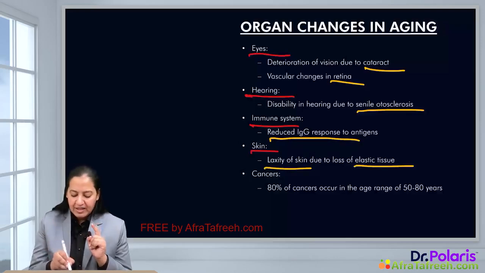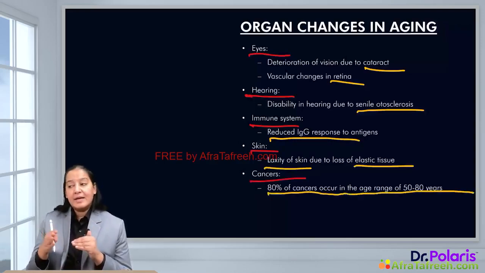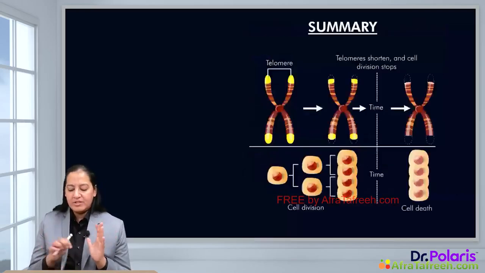If we talk about cancers, 80% of cancers occur at age 50 to 80 years. That is, with increased age, the chances of having cancer are more. So that is about the organ changes.